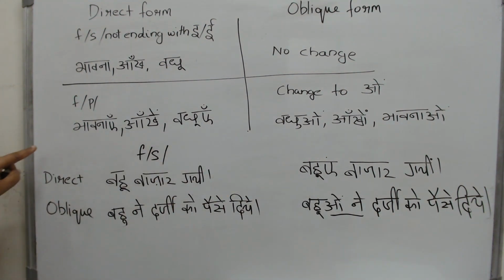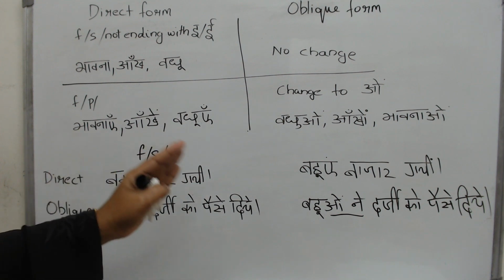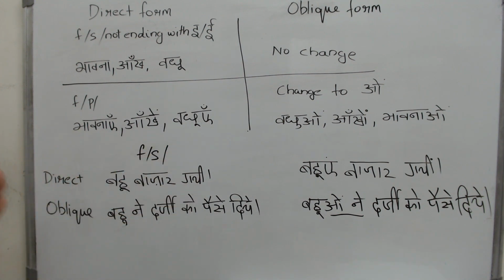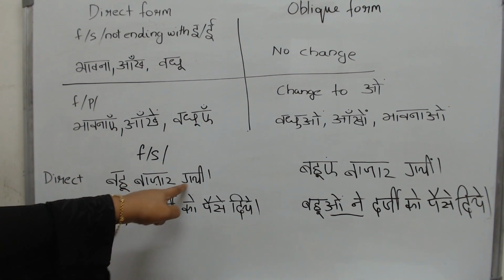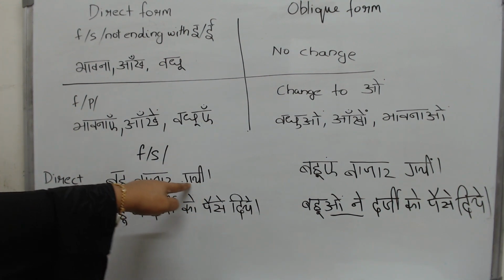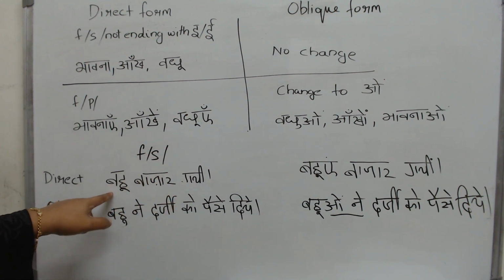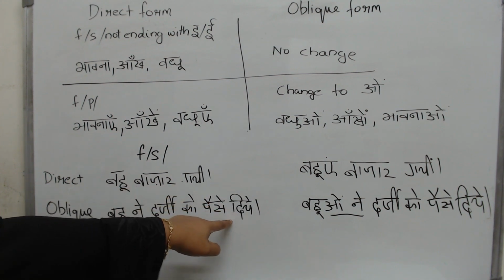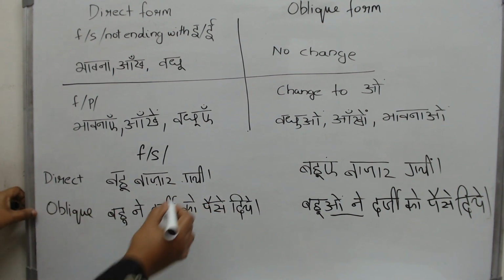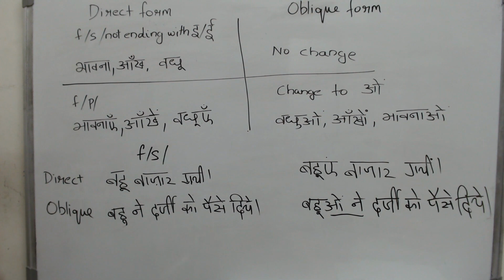Now I would just like to add one thing. Whenever you see sentences, look at them in their entirety, because often you will notice very interesting things. See, bahu bazar gayi. Why did we choose a female? Why did we choose gayi? Because the bahu is a female, she is a woman. Then why are we saying diye here? Diye is what? It is a male plural form.